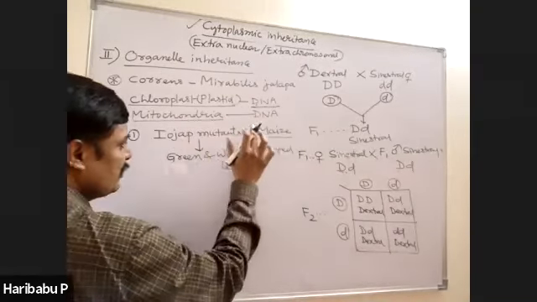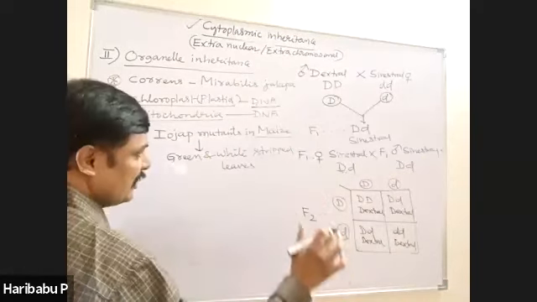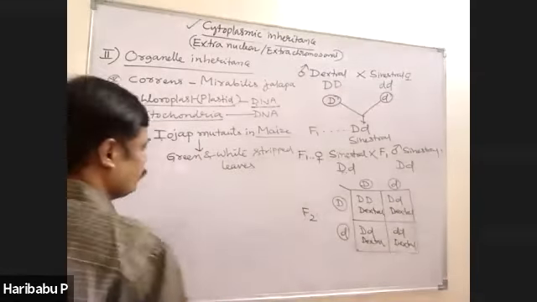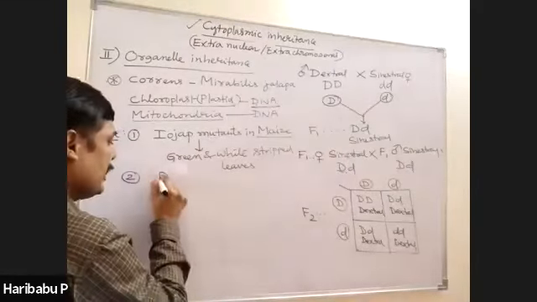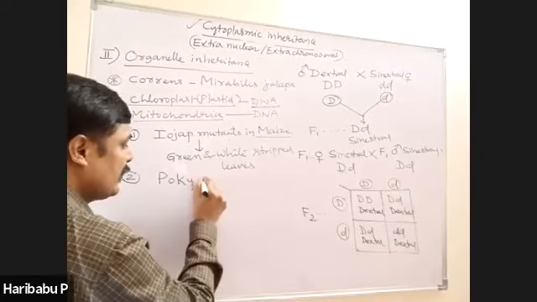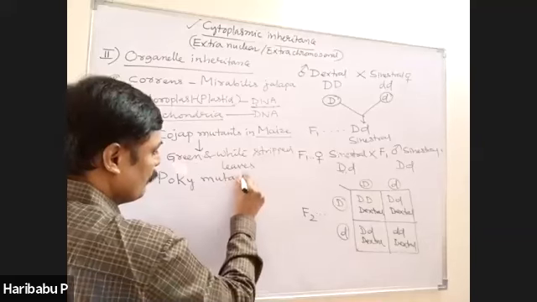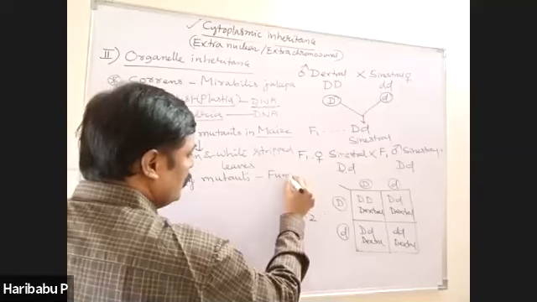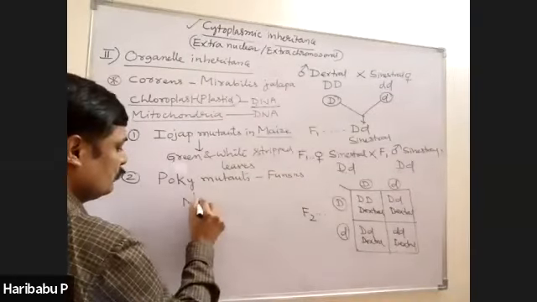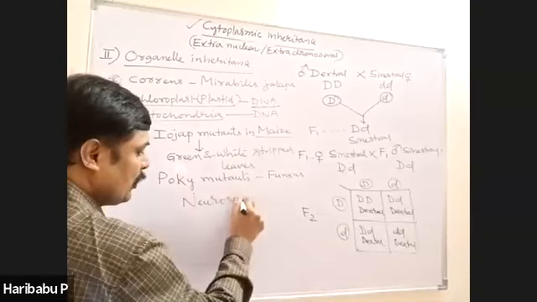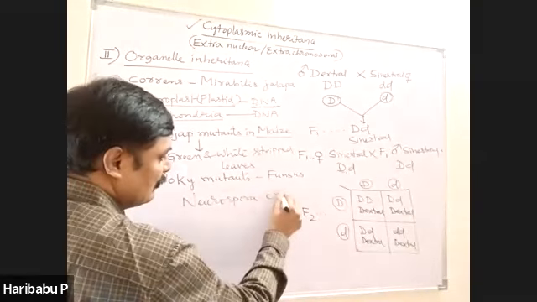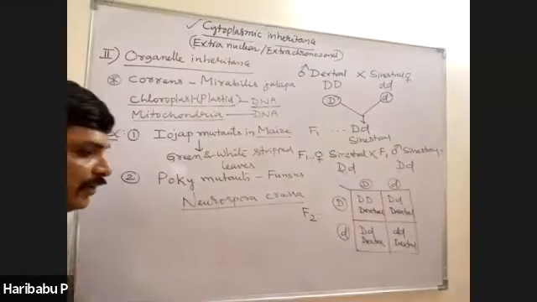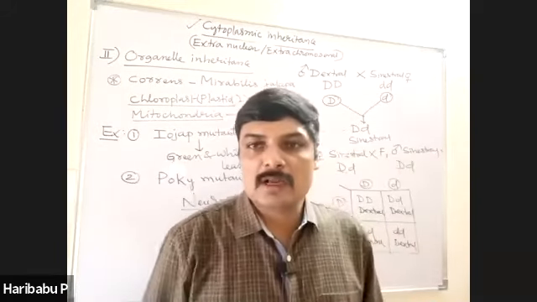Iojap mutants in maize are an example of plastid inheritance. First point you should remember. The second one is Poky mutants in a fungus called Neurospora, Neurospora crassa. Neurospora crassa is a fungus.